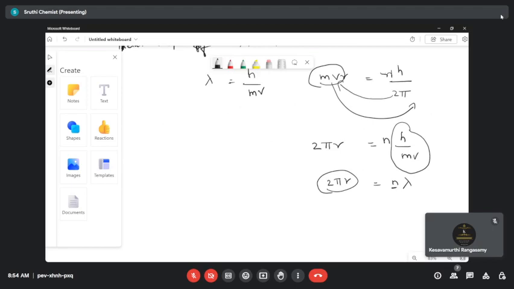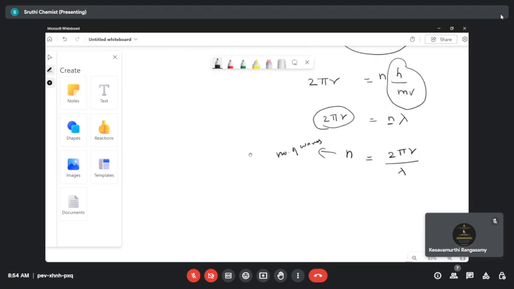So one more relationship by comparing the Bohr's model as well as the de Broglie model is 2 pi r is equal to n lambda. From this formula we can find the value of n. n is nothing but your number of waves. Number of waves. What's the value of n? 2 pi r divided by lambda. Yes, very good. 2 pi r divided by lambda.